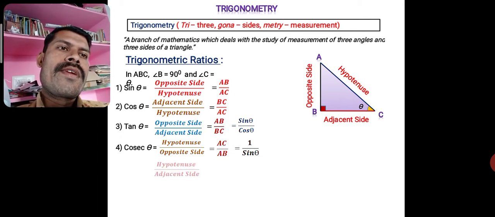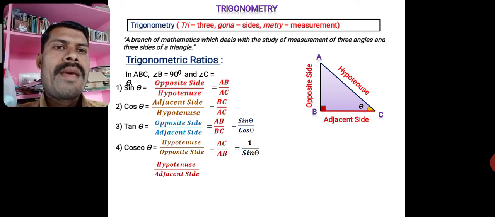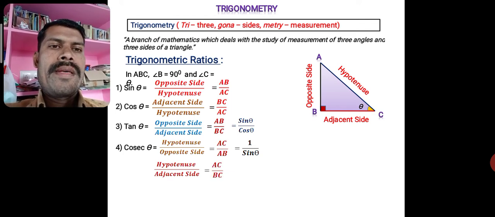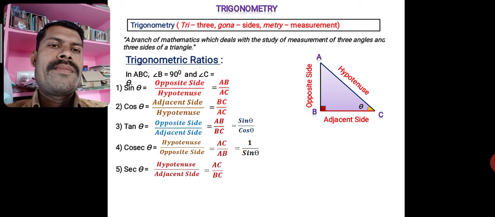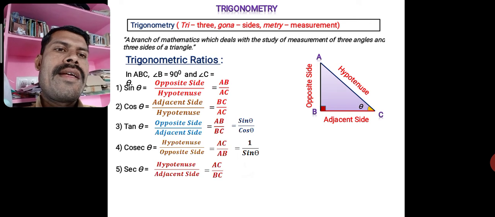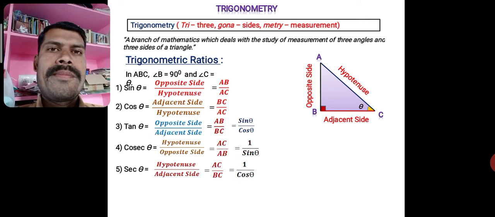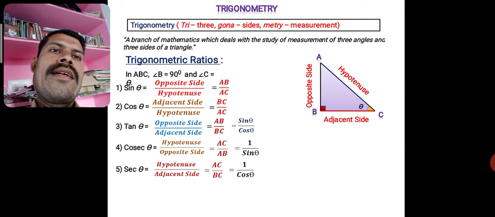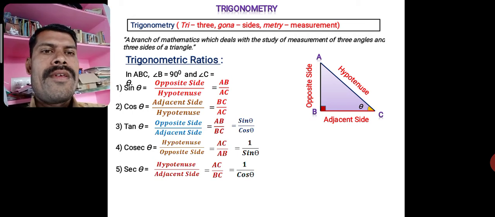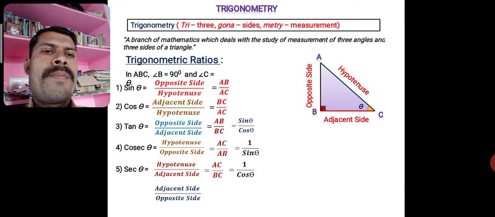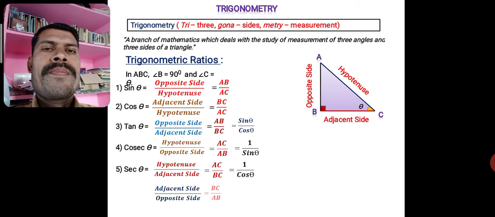Again, if we take hypotenuse by adjacent side, that is AC by BC, this is treated as secant of angle theta. That is also taken as 1 by cos theta. The reciprocal of cos is secant here. You have to remember these 6 trigonometric ratios. Once again I am telling you. The last ratio is the adjacent by opposite, which is actually the reciprocal of tan theta.